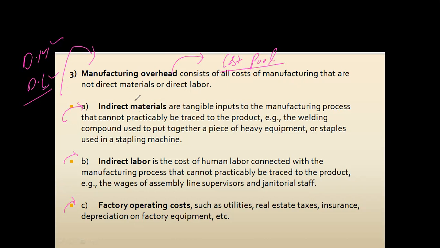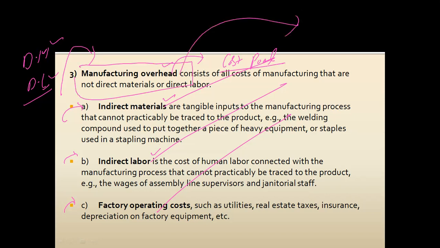If we allocated each element of cost separately to the product, being accountants, our work would never finish. So we combine the different kinds of indirect costs under one element which we call manufacturing overhead, and as one element we will allocate it to our products.